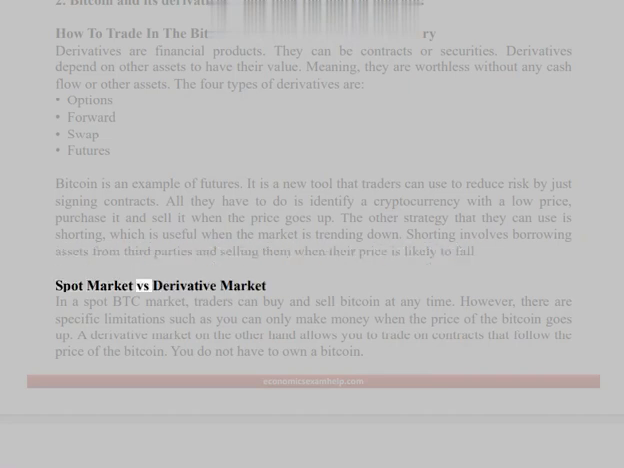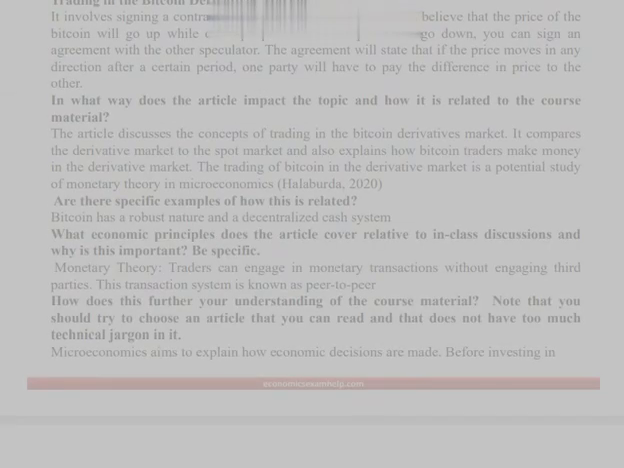Spot market versus derivative market. In a spot BTC market, traders can buy and sell Bitcoin at any time. However, there are specific limitations, such as you can only make money when the price of the Bitcoin goes up. A derivative market, on the other hand, allows you to trade on contracts that follow the price of the Bitcoin. You do not have to own a Bitcoin. EconomicsExamHelp.com. Trading in the Bitcoin derivatives market.